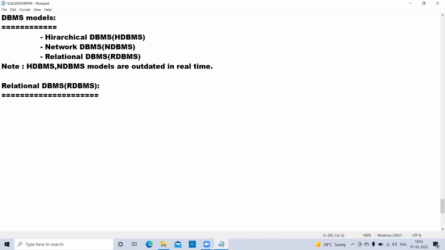If you want to develop any project using .NET, Java, PHP or some other tools or softwares, in maximum projects we interact with the relational database management system. Maximum projects are developed with relational database management systems, so this is a very popular database software in real-time industries.